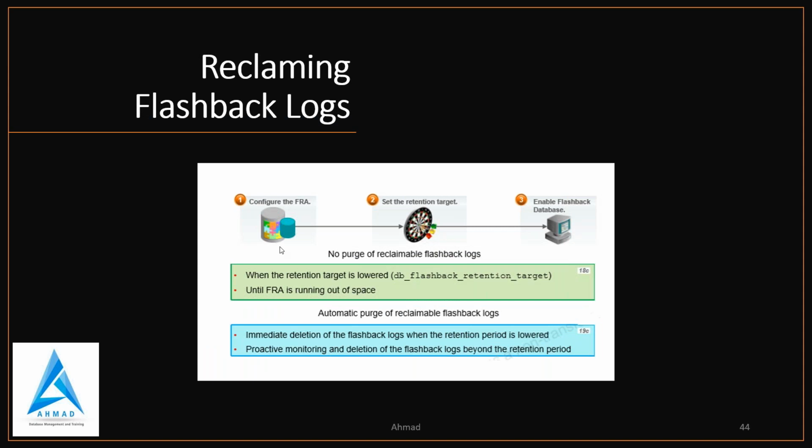Now reclaiming flashback logs. In earlier releases, when the retention target is lowered, until the FRA is running out of space, there is no purge or reclaim of flashback logs. But in 19C, there is automatic purge and reclaim of flashback logs. So there is immediate deletion of the flashback logs when the retention period is lowered, and proactive monitoring and deletion of the flashback logs beyond the retention period. So this is the best thing in 19C. The DBA doesn't need to do anything.